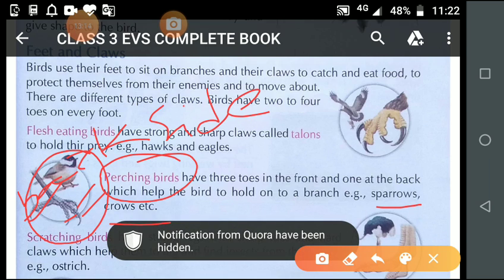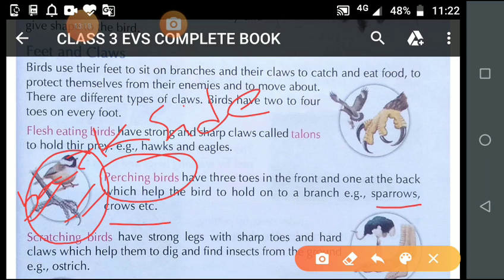If you observe the picture, you will find three toes on the front side and one toe at the back, so that it can hold a branch of a tree firmly. Means very strongly. Is it clear?